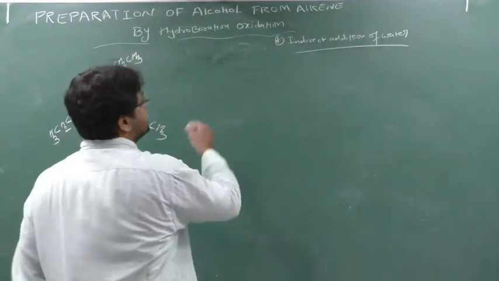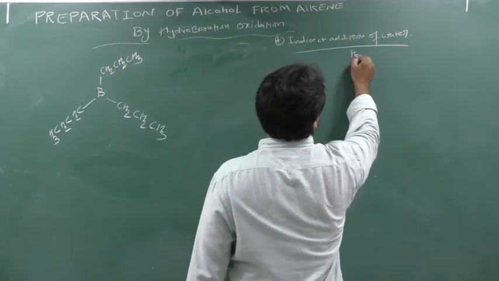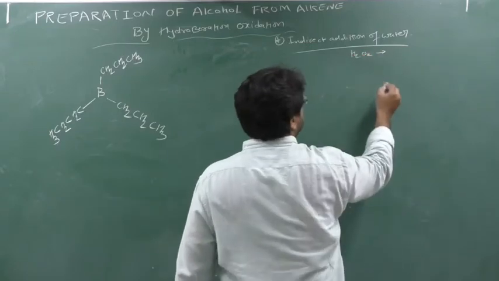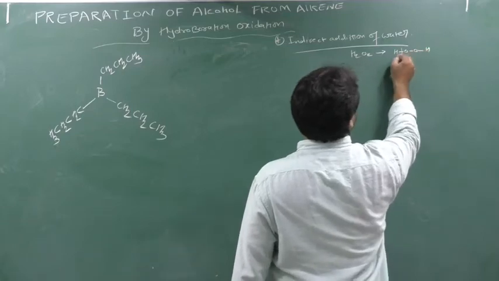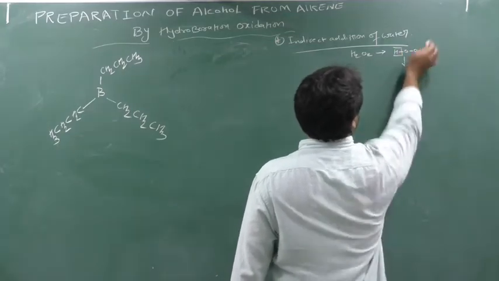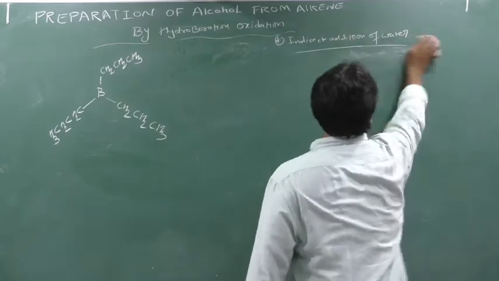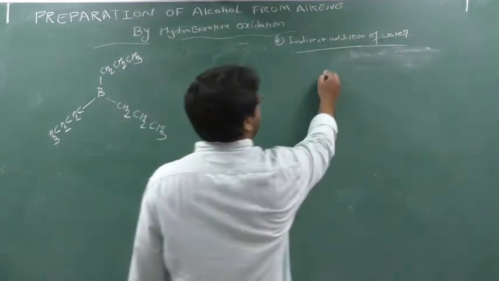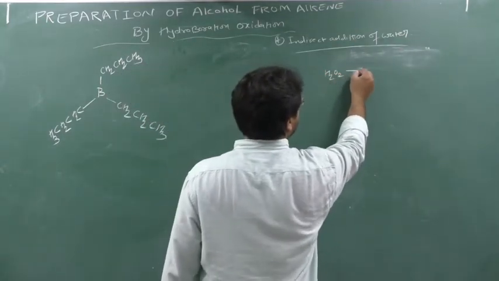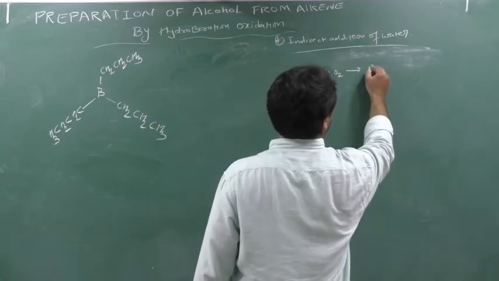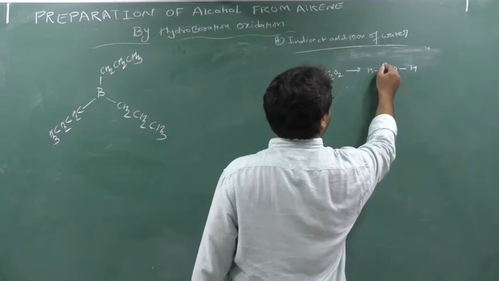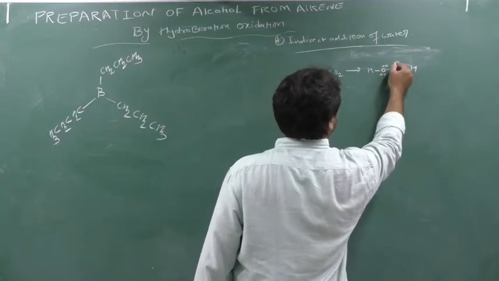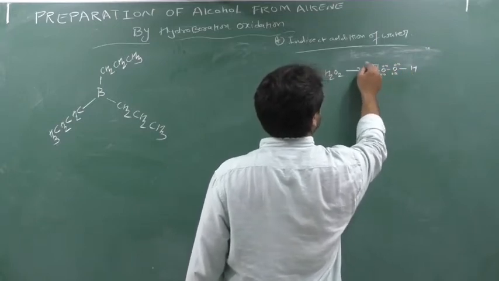Here H2O2 will come into the picture. As you know, the structure of H2O2 is HOOH. Here one H plus will be removed.